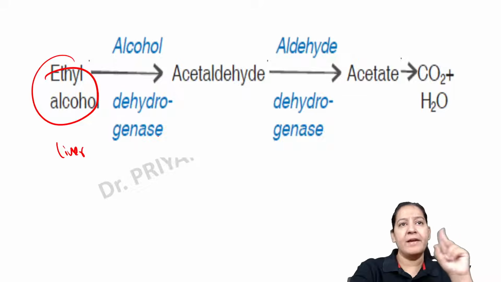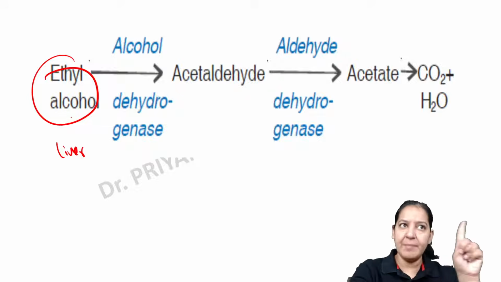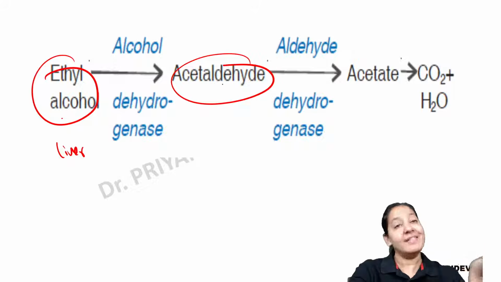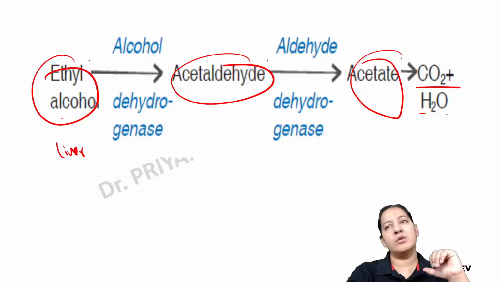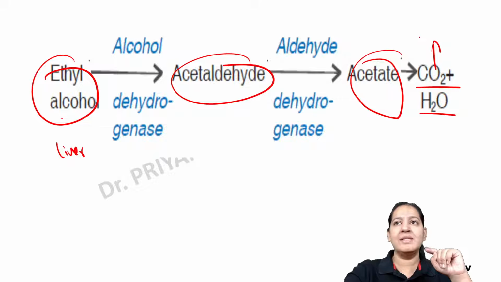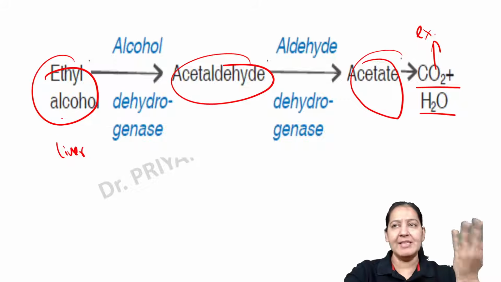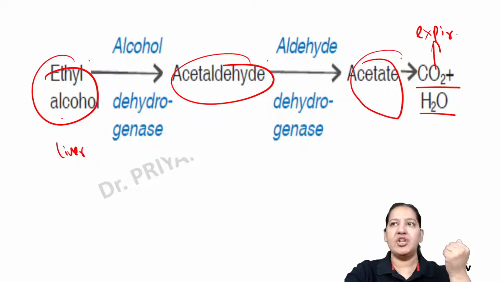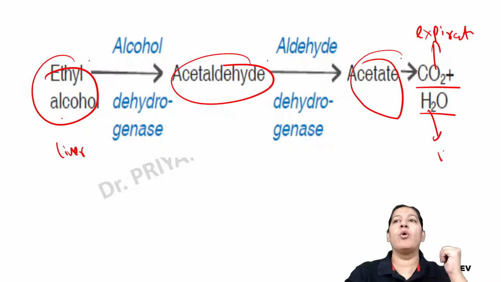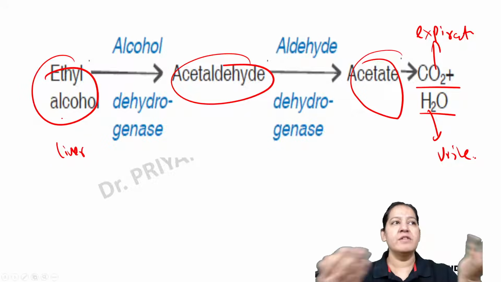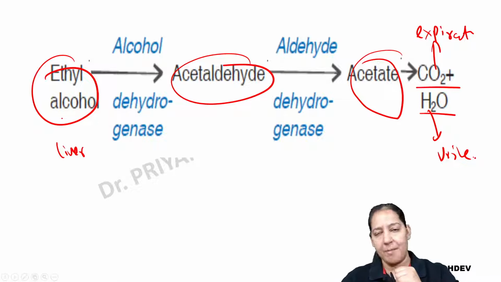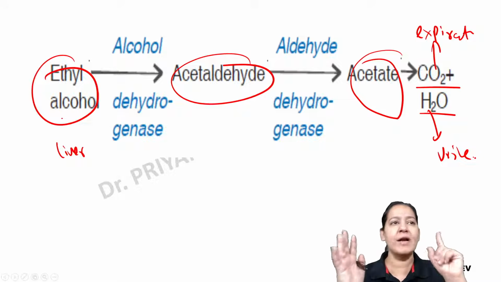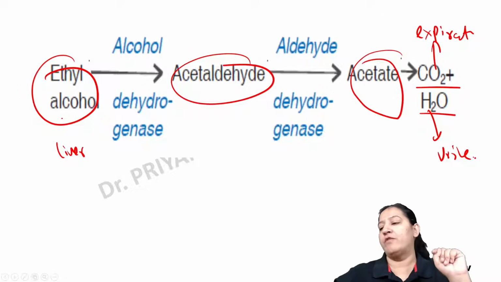In the liver, there are two enzymes. The first enzyme converts alcohol to acetaldehyde, and the second enzyme converts acetaldehyde to acetate, and ultimately it will convert into CO2 and H2O. CO2 is expired out in expiration. H2O will go in urine. You will say, ma'am, wow, it's a good thing. Yes, it is zero order. Very good. I will come to that point also. It follows zero order.